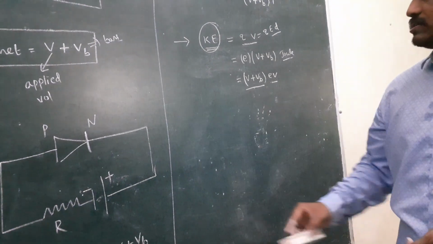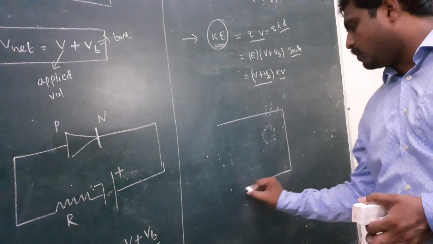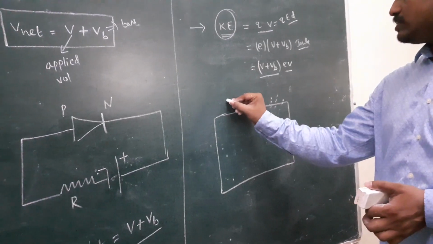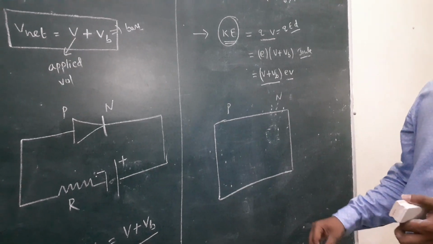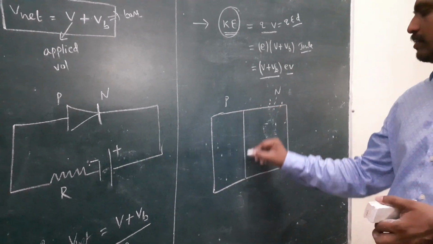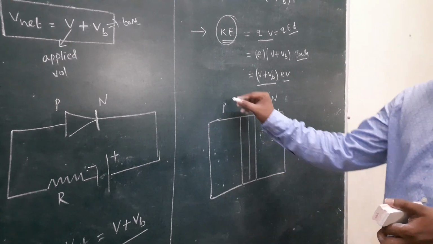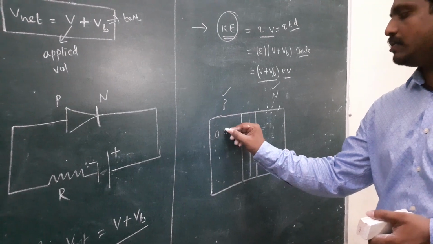Once again I repeat, forward bias also. Look here. This is the P region, this is the N region. In the P region, what are the majority charge carriers?